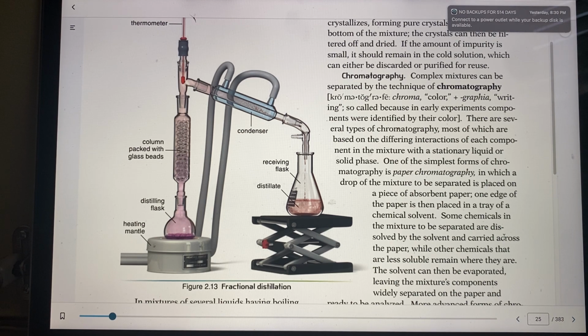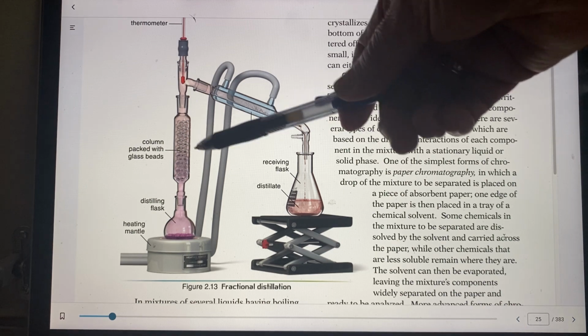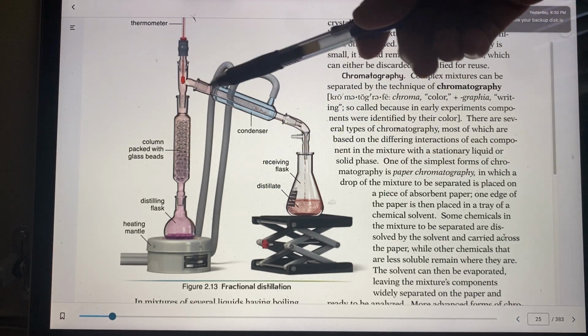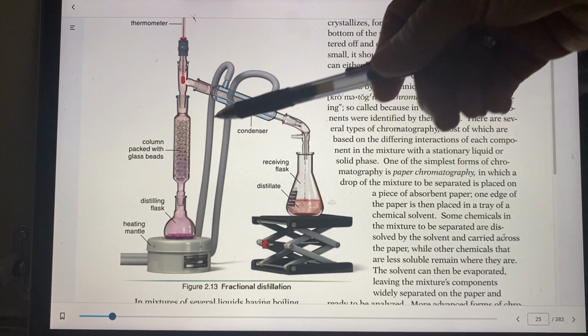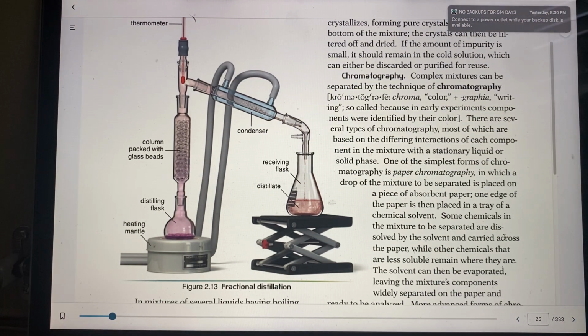So in this way, this tall column, packed with beads, separates various ones out. Here's our thermometer. Here's the heating, and then we have the column packed with beads, and then a certain one comes off first, and a certain one comes off second. So here we have this condenser coming down and the receiving flask for the distillate.